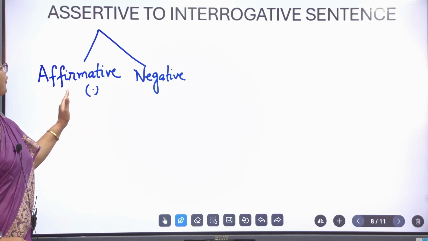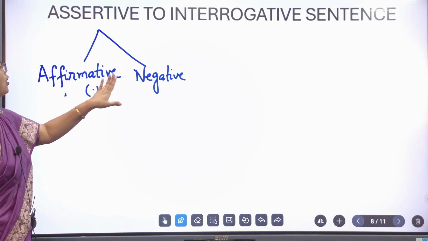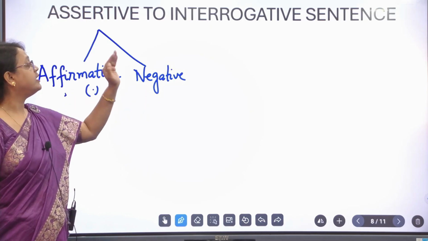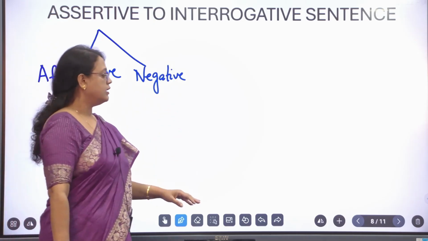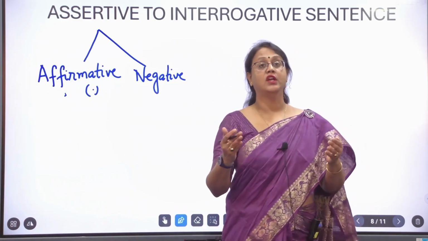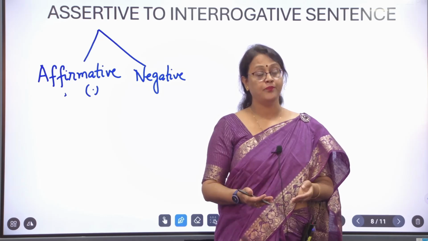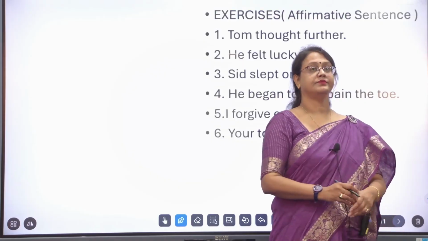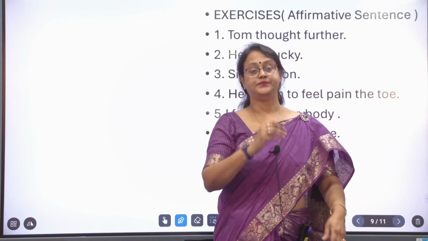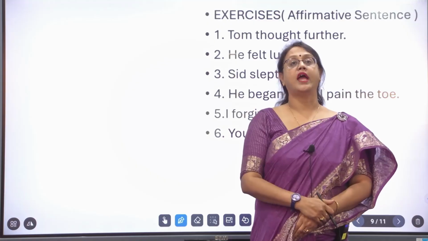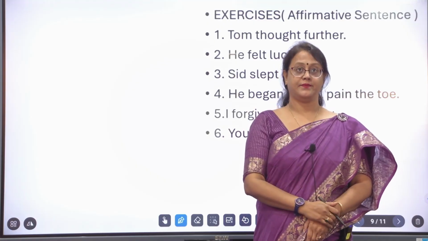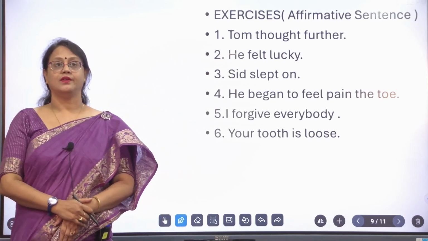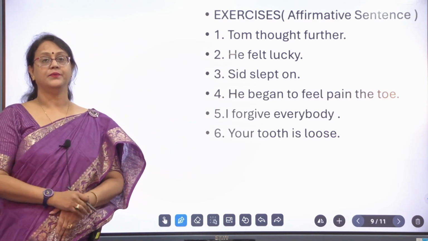First, we will do some examples of how to convert an affirmative sentence into an interrogative and then a negative into an interrogative sentence. And then I will also give you some exercises to do at home, and you can solve them and show them to your teacher. How can we do these exercises? First, you go through the sentences very keenly.